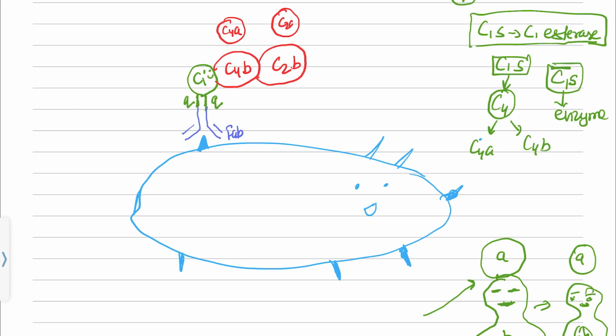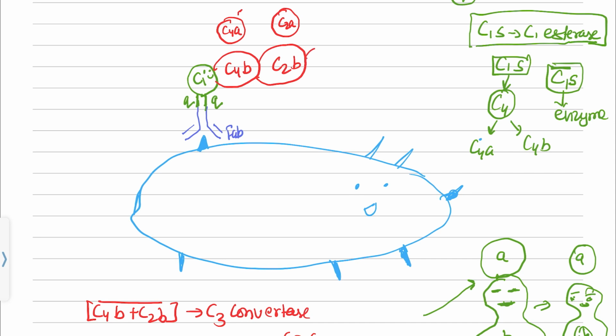C2a and C2b. I will tell you what these things are going to do in a later part of this video. And then C2b, let me tell you something more. C4b and C2b are actually called C3 convertase. These proteins are going to convert C3 into 2 parts. They will cleave C3 into 2 parts, C3a and C3b.